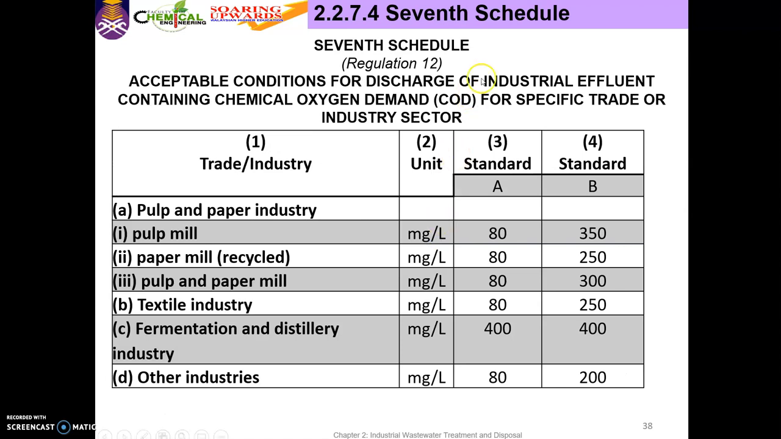This is an example of the 7th schedule. Acceptable condition for discharge of industrial effluent containing chemical oxygen demand. So this value is only for COD. Okay. So yang dia listed kat sini hanyalah pulp and paper industry, pulp mill, paper mill, pulp and paper mill, textile industry, fermentation and distillery industry, and other industry. So if you look at the value here, standard B is more compared to standard A.